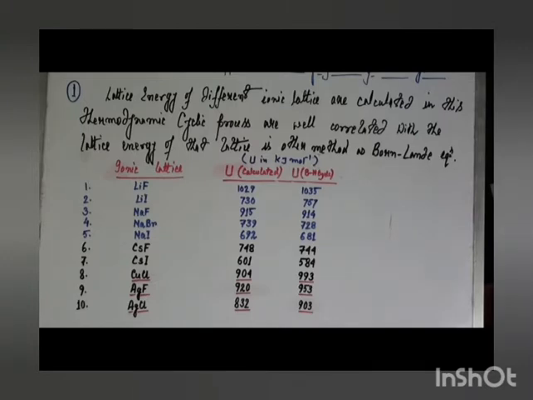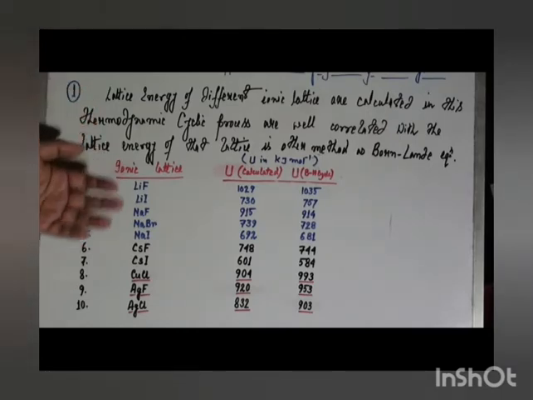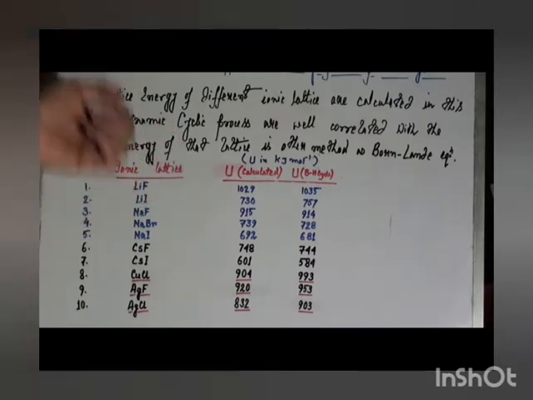Here, some lattice energy values of different ionic lattices and their calculated values, as well as lattice energy values coming from the Born-Landé equation, are compared in tabular form, where we can see for alkali metal halides like lithium fluoride, lithium iodide, sodium fluoride, sodium bromide, sodium iodide, cesium fluoride, cesium iodide, for these lattices, the calculated value as well as the lattice energy coming from the Born-Haber cycle, that means the experimental value, are well correlated, as we can see here.